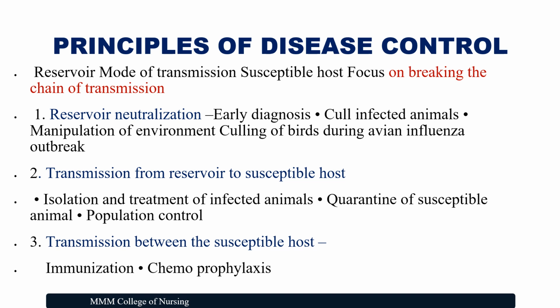and population control. Third thing is transmission between the susceptible hosts, that is immunization or chemoprophylaxis can be taken. Chemoprophylaxis means, for those who are handling these infected animals or infected human beings, before developing any signs and symptoms or getting the infection, the people who are taking care of that animal and the human being can take some kind of antibiotic as per the doctor's advice.